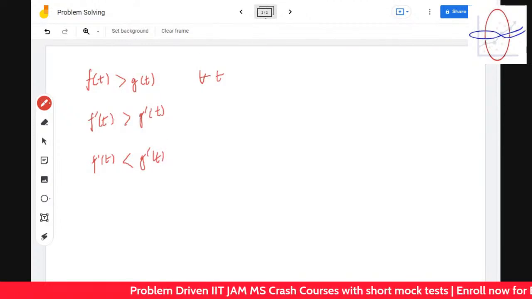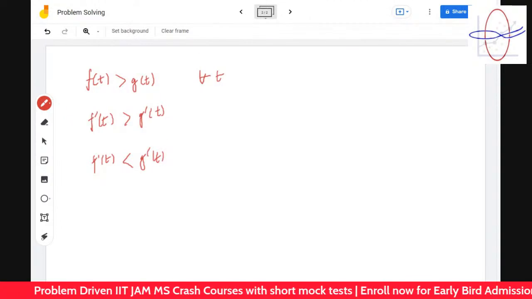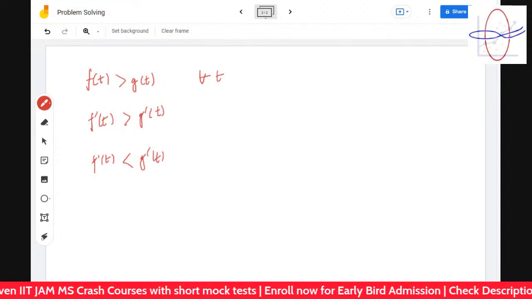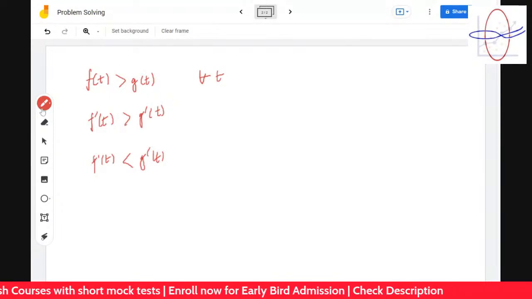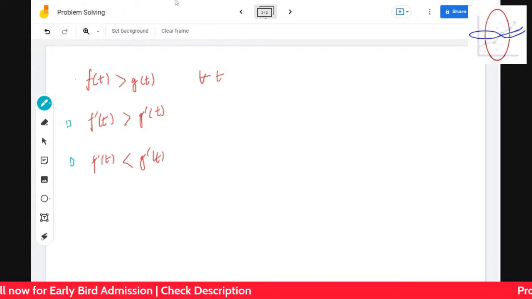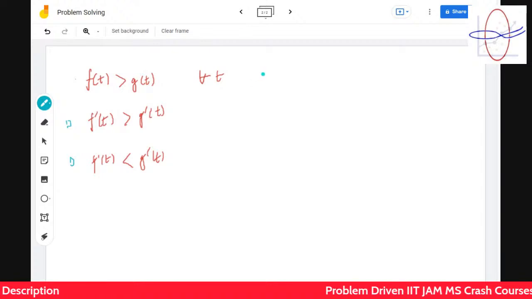It's okay, we all make mistakes and we all have misunderstandings, so let's learn from that. Is this true, guys? Can you give a counter example to this? Of course, it's not true. Can you give a counter example?